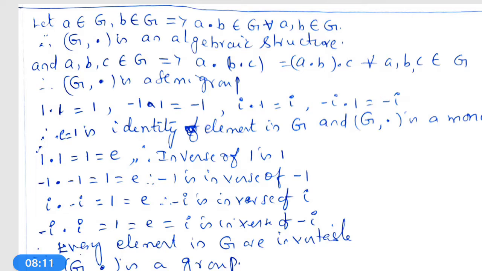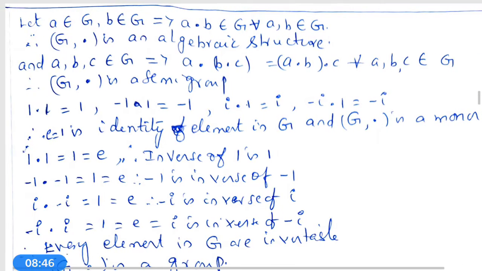Next concept is to identify the identity element. We know that 1 into 1 is equal to 1. In G, dot, in the above table, it is observed that the identity element is 1. Therefore, 1 into 1 is equal to 1, minus 1 into 1 is equal to minus 1, I into 1 is equal to I, minus I into 1 is equal to minus I. Therefore, 1 is the identity element in the group G, dot. Therefore, G, dot has an identity element, so G, dot is a monoid.